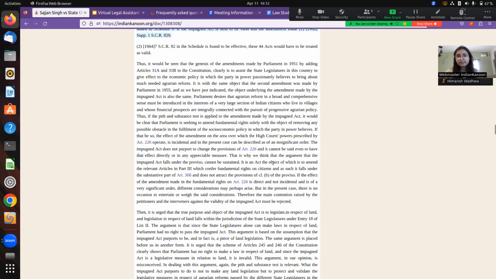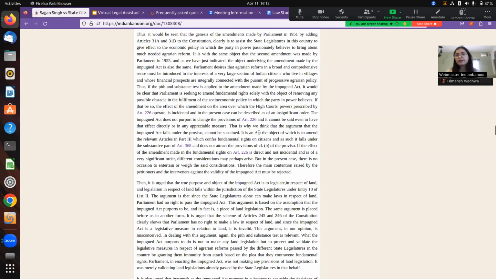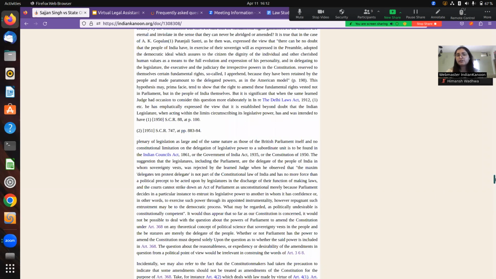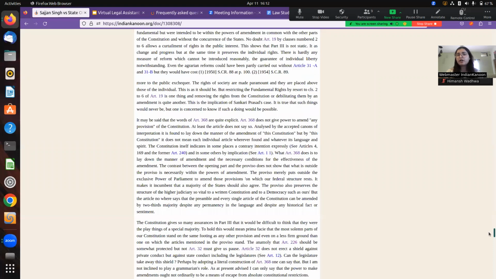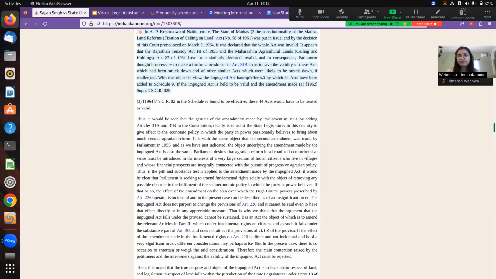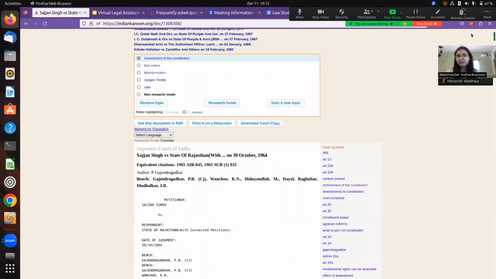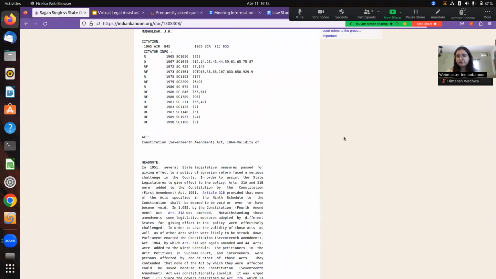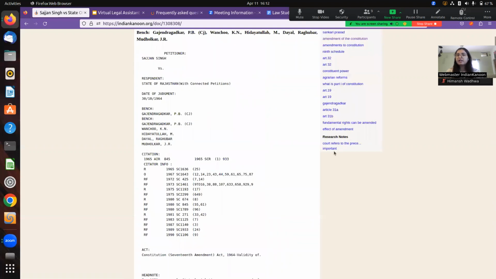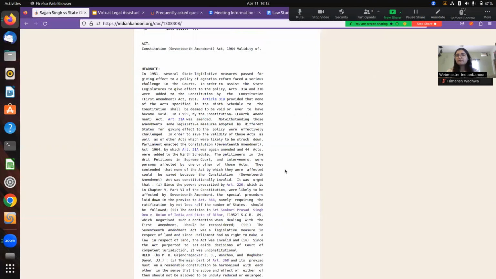What this does is this really helps you going back to the judgment, especially in this case, a very lengthy judgment which goes on and on. This judgment is more than 500 pages long. So with this long judgment, if I already have my notes saved in here, you can see the notes that I've made are here, my research notes. This significantly cuts down my time when I have to refer to this judgment again.